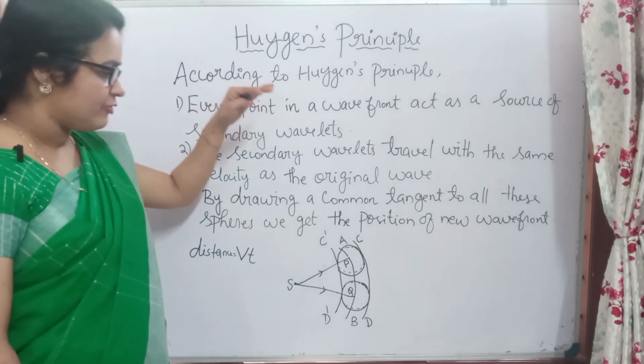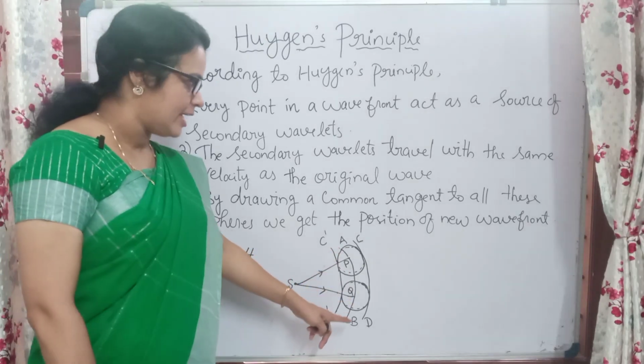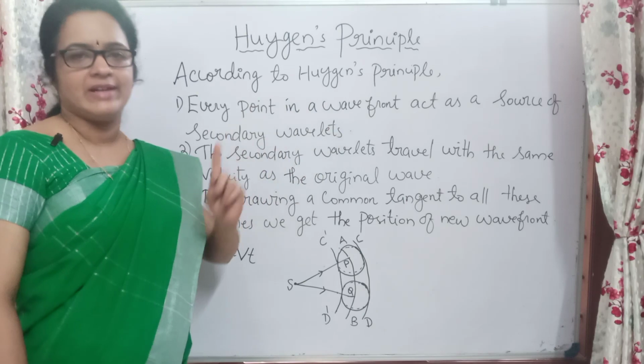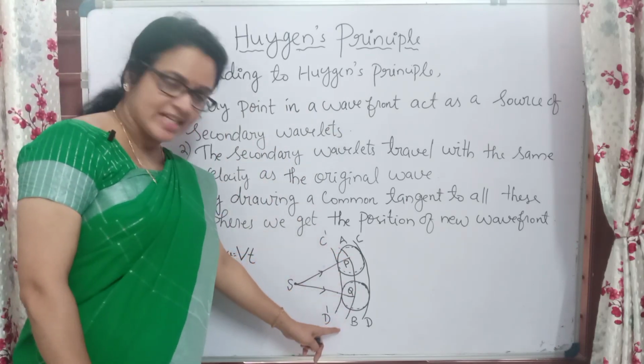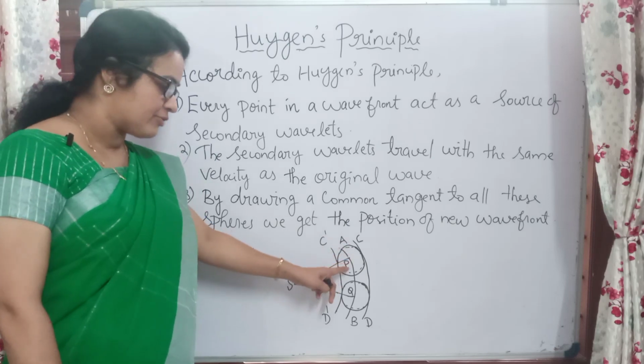Every point in a wavefront, here AB is a wavefront, and every point in AB will act as a source of secondary wavelets. Here, as a source of secondary wavelets, the source is a point source, so we are getting a spherical wavefront.